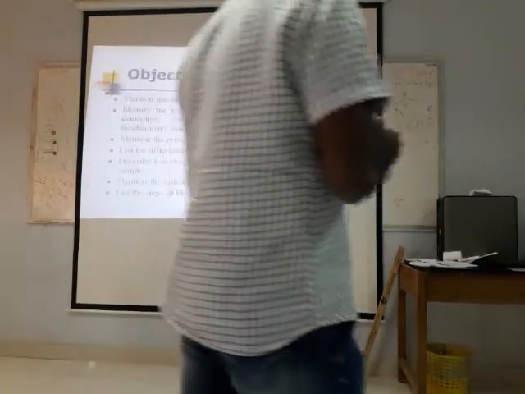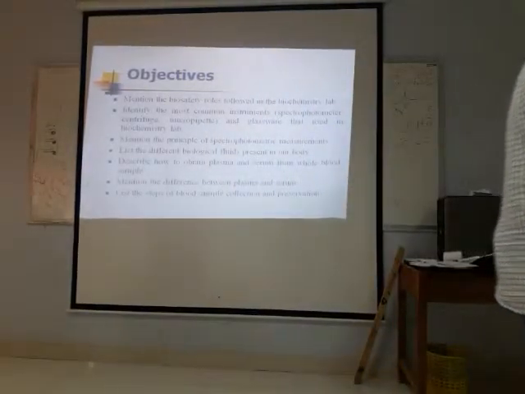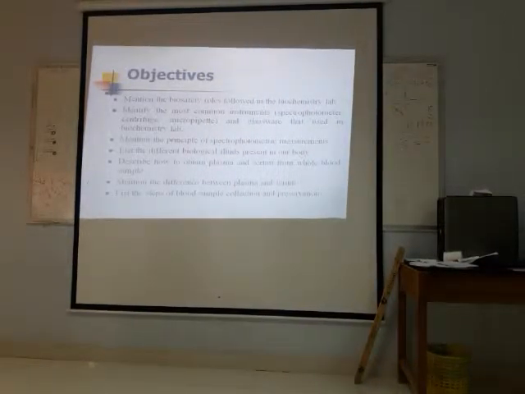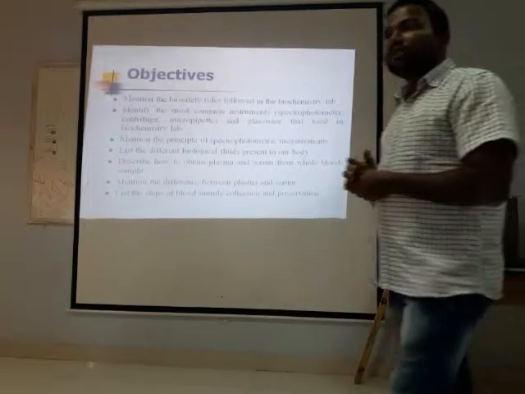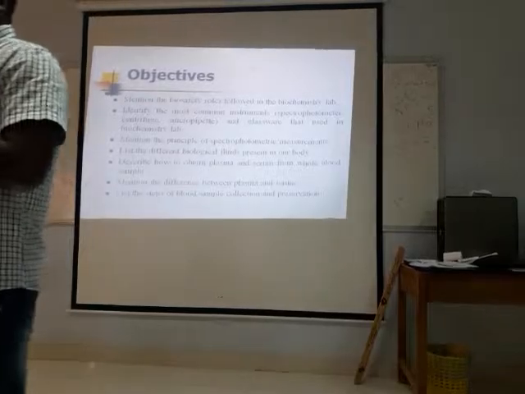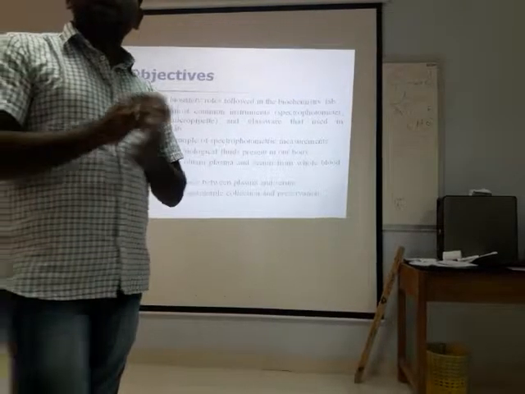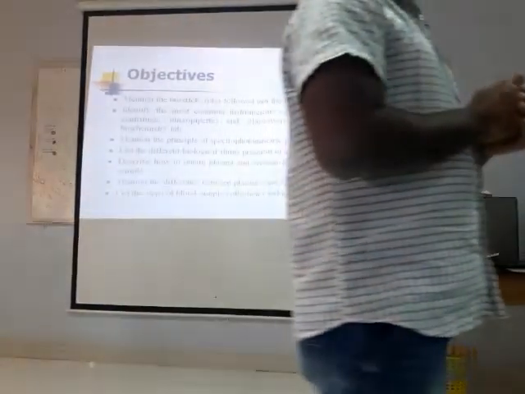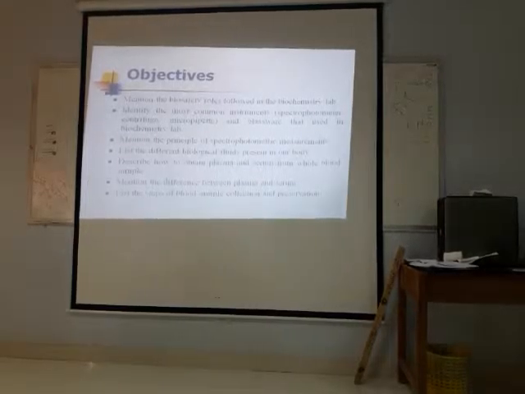What are the different types of biological fluids, which I think you came across in PBL? How to separate plasma and serum from blood, and how to collect the blood sample. These objectives we have to cover in the lab today.